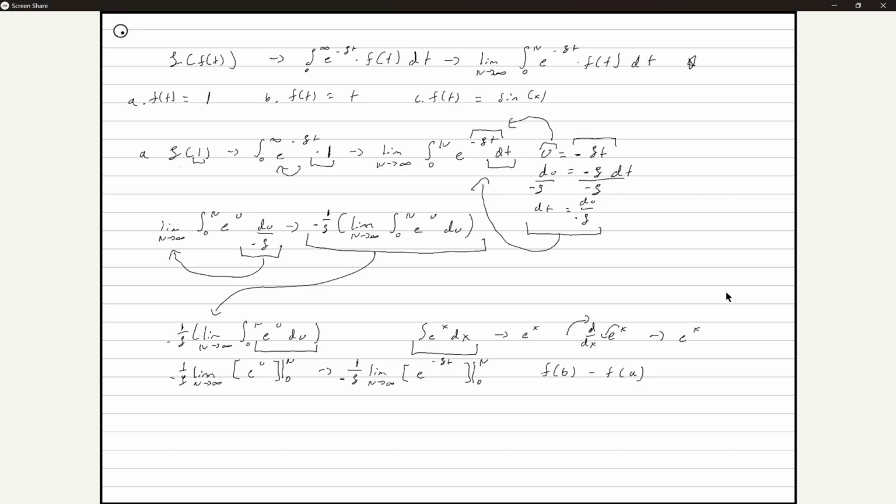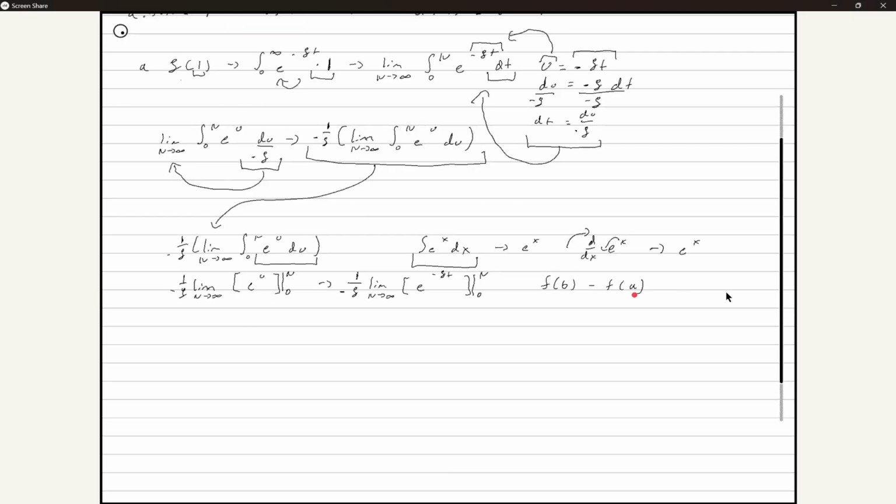So remember that it's f of b minus f of a. If this is b and this is a, we're going to rewrite this as 1 over negative s of the limit as n goes into infinity of e to the negative s times b, which is n in this case, minus e to the negative s times a, which is 0 in this case.